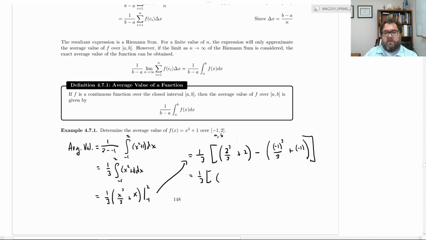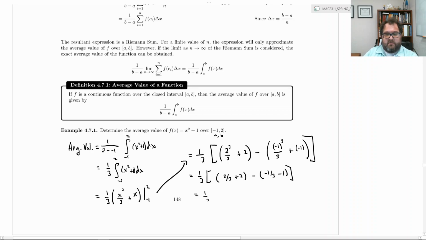Now what do we have here? 2 cubed is 8, so we have 8 over 3 plus 2 minus, okay, -1 cubed is -1, so -1/3, plus the -1 would be -1, like so.